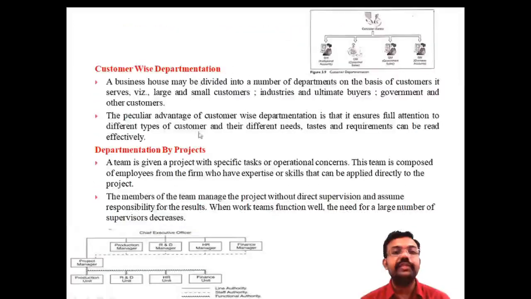After that, another one is customer-wise departmentation. That means here the department is classified according to the customer. This diagram shows the different customers. The customer is a very important element. So a business house divides the departments on the basis of customer services: large-scale, small-scale and medium-scale customers, industrial customers, government-based customers.